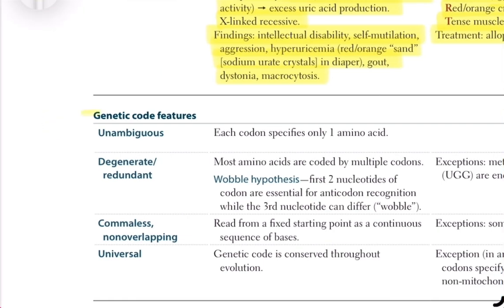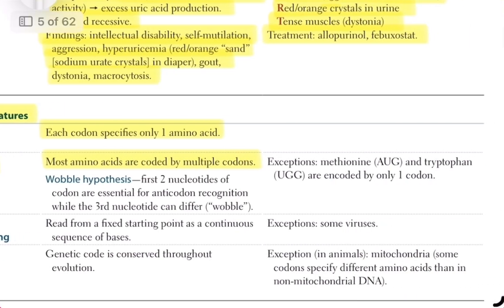Genetic code features. The genetic code has several defining features that explain how codons specify amino acids. The code is unambiguous, meaning that each codon specifies only one amino acid. It is also degenerate or redundant, because most amino acids are encoded by multiple codons. The wobble hypothesis explains this redundancy. The first two nucleotides of a codon are essential for recognition by the anticodon, but the third nucleotide can vary or wobble and still code for the same amino acid.